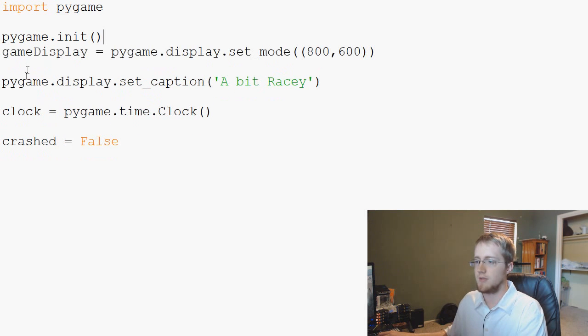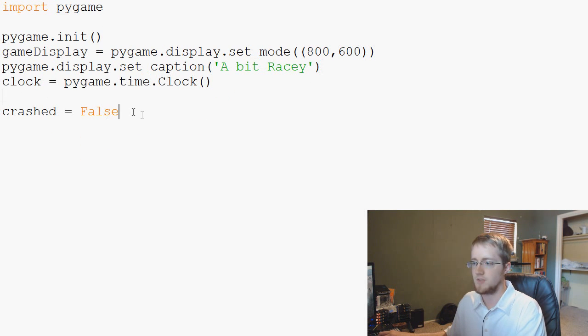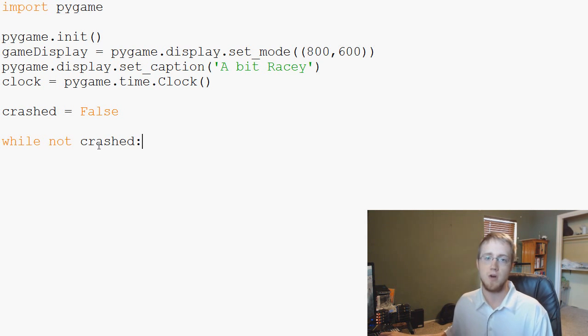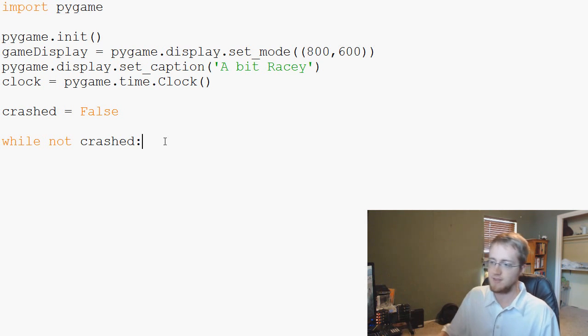So let me clear this up a little bit. Crashed equals false, and then we're going to say while not crashed. What this asks is while crashed still equals false, basically. If you said while crashed, this would only run if you did crash. But while not crashed basically means exactly what it sounds like. That's why I think Python syntax is so easy. It's like a sentence pretty much.